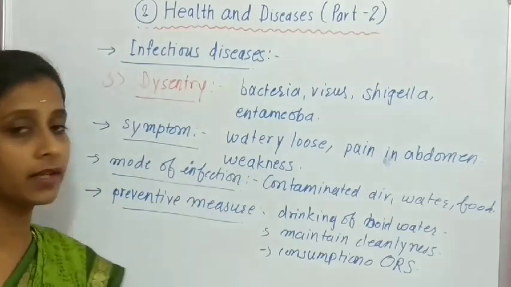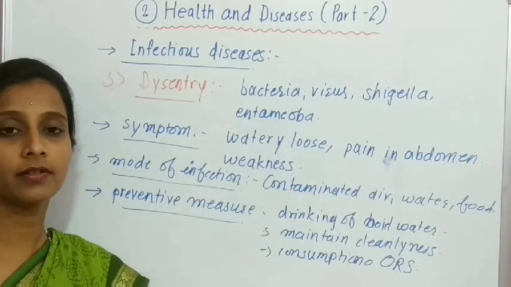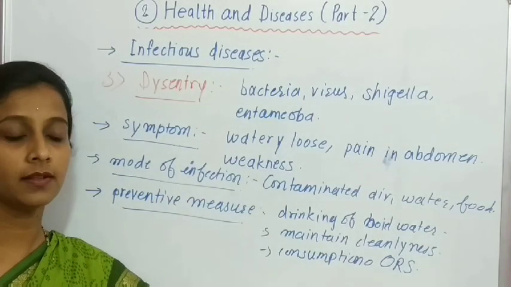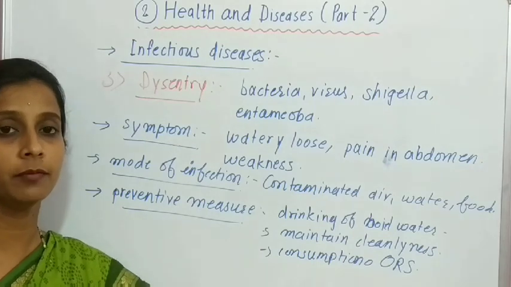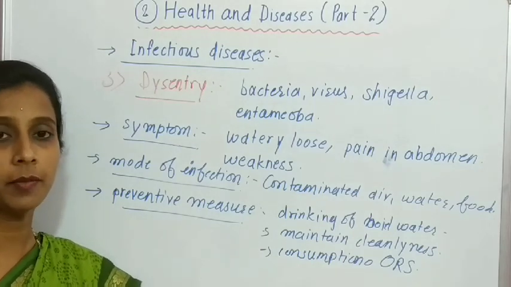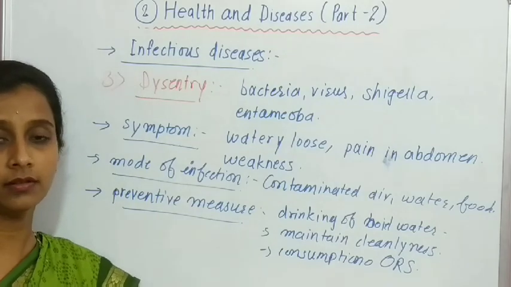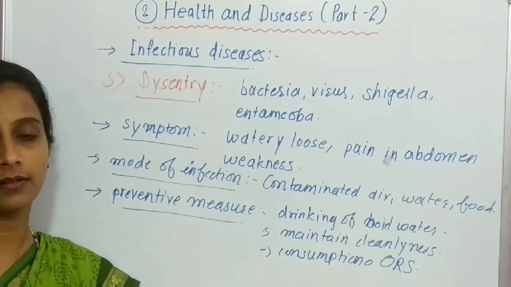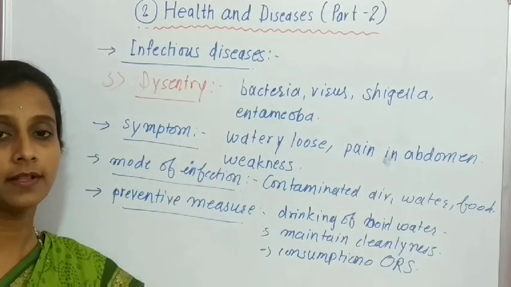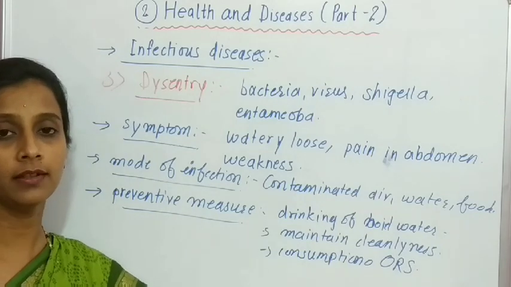So these are some examples of infectious diseases that we have seen today. These are tuberculosis, that is TB. Another we have seen is hepatitis, and third we have seen dysentery. The remaining examples of diseases we are going to learn in the next video.